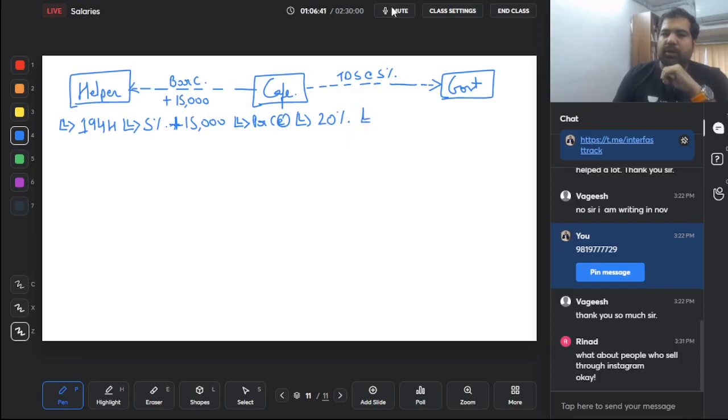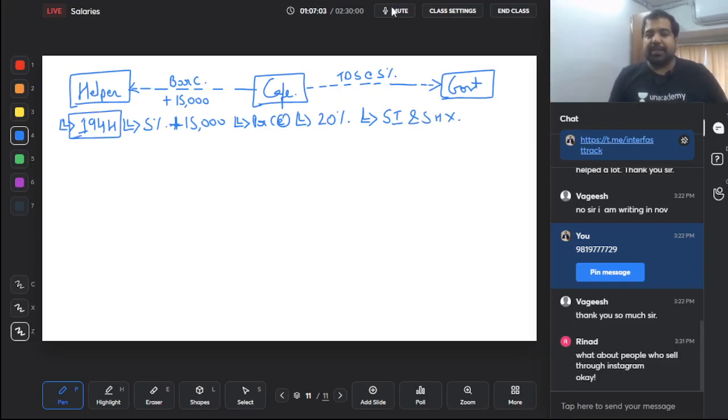Just one more thing, guys, just like 194I, where we pay rent, or just like 194C, contractor, even in this case, H, guys, and just like 194J also, this does not apply to small individual and small HUF. That is section 194H, H is for helper. Guys, is this commission or brokerage? Yes, this is TDS on commission or brokerage.